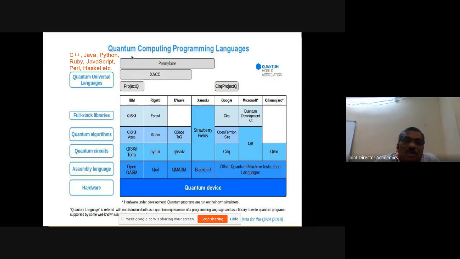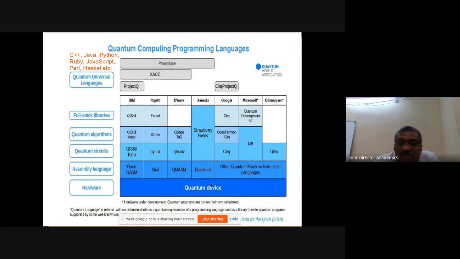You can write the program, and if those languages can be compiled, these programs can be compiled. Rather than developing the code from scratch, a lot of libraries are available. You can make use of those libraries. These are the library stacks. These are the algorithms, and there are the circuits that are built at the low level. These circuits will work according to the code converted by the assembly languages.